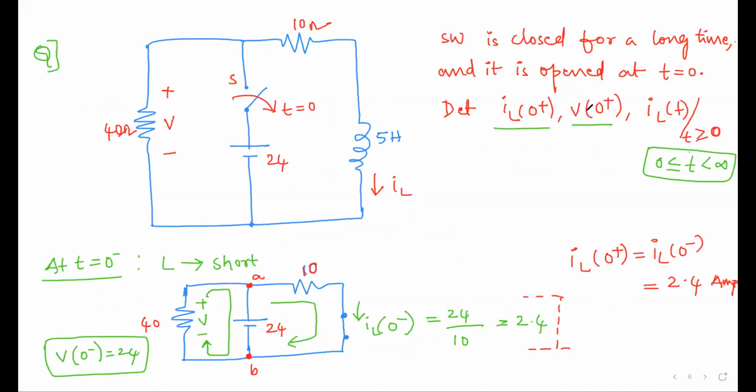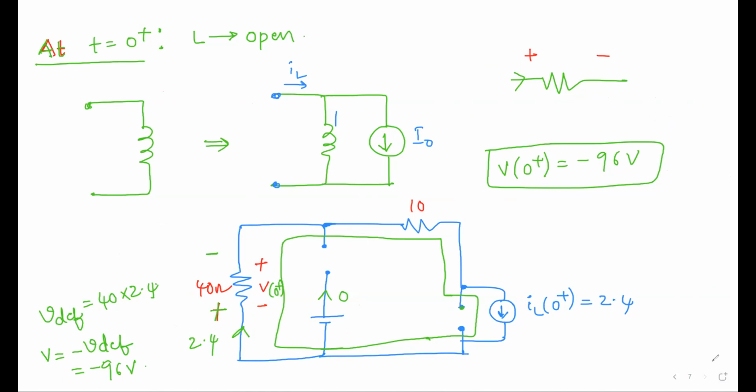So what is the third question? This one we got, this one we got. We did not get what is IL of t. Third one. So what is the generalized formula? X of t is equal to x of infinite plus x of 0 plus minus x of infinite into e power minus t by tau.